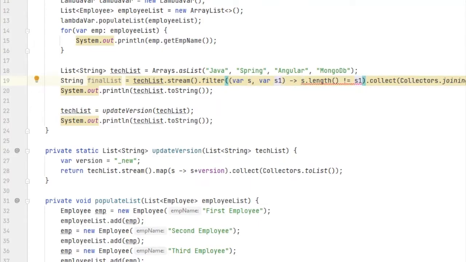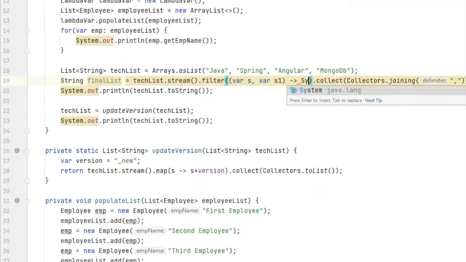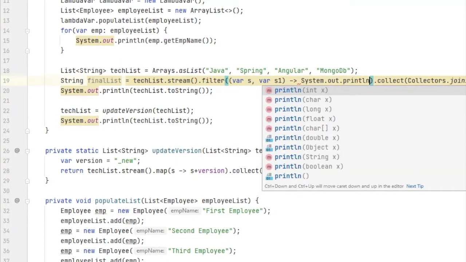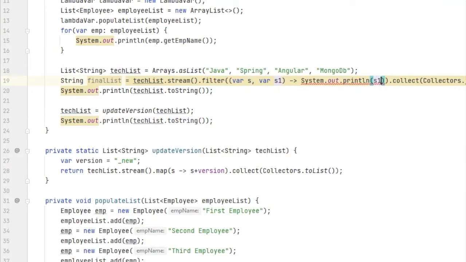The important point here is that if you are using two arguments in the lambda function, then you need to define var with each and every argument.